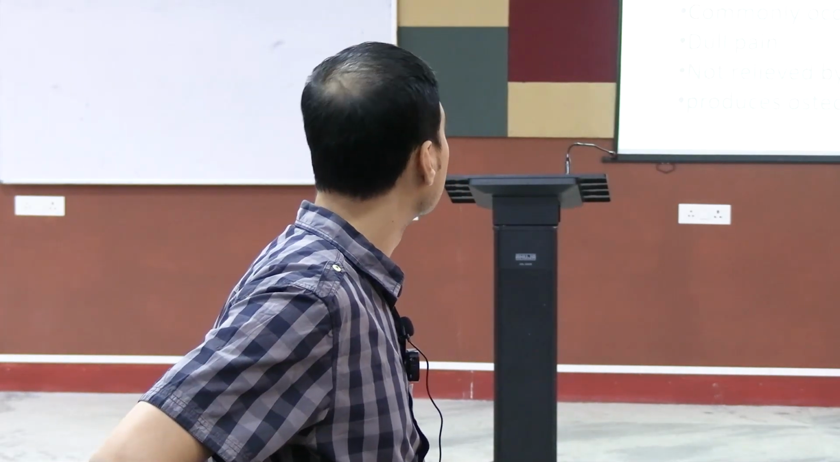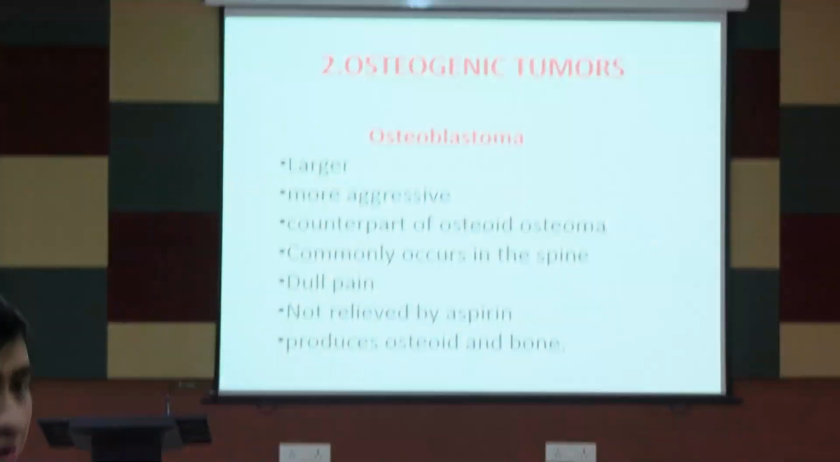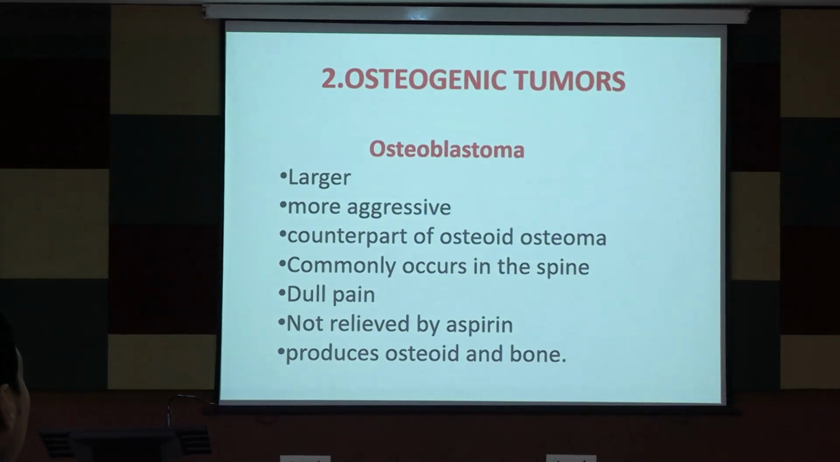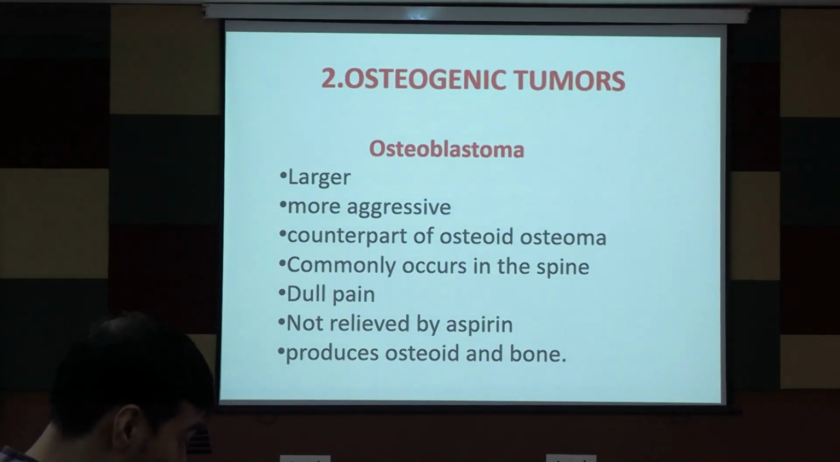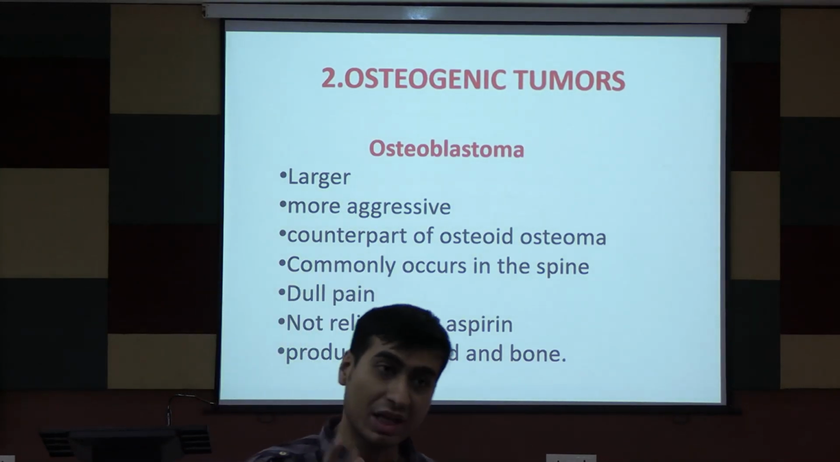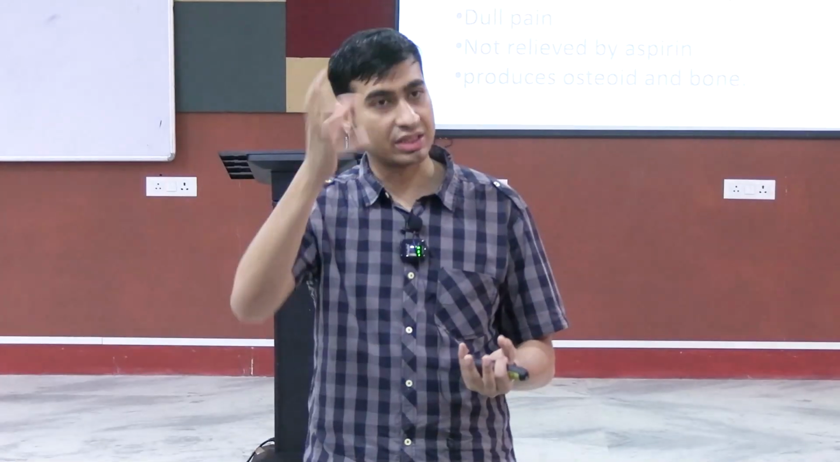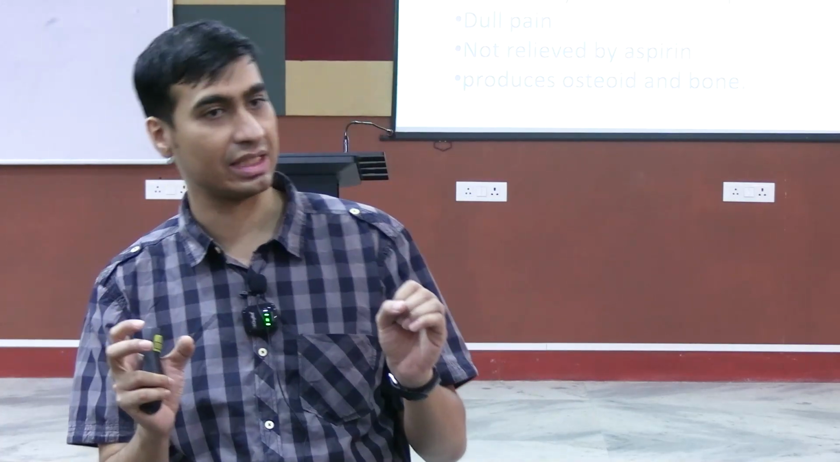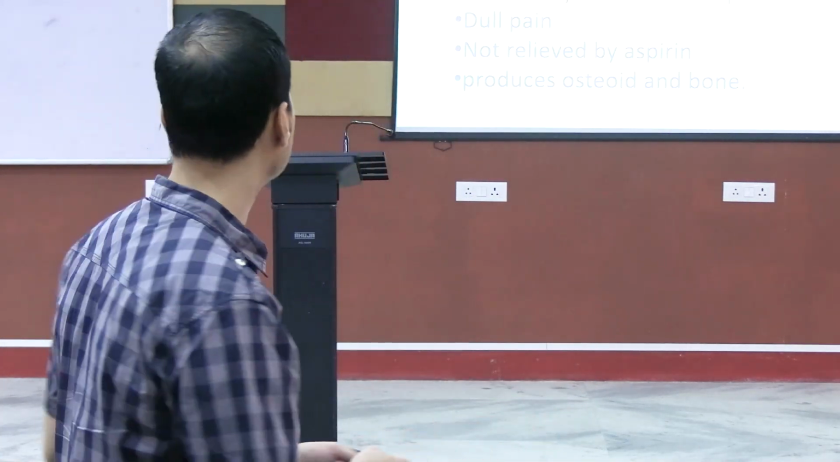So treatment we are going to discuss another day, that is not an issue. So what are the bone forming tumors? Osteoblastoma. Now what is osteoid osteoma and what is osteoblastoma? Osteoblastoma is relatively bigger in size. Morphologically and pathologically it is a little bit different from osteoid osteoma, but they are sisters. Osteoid osteoma is a small nidus, osteoblastoma is a bigger size nidus. That is the only difference that you need to know.